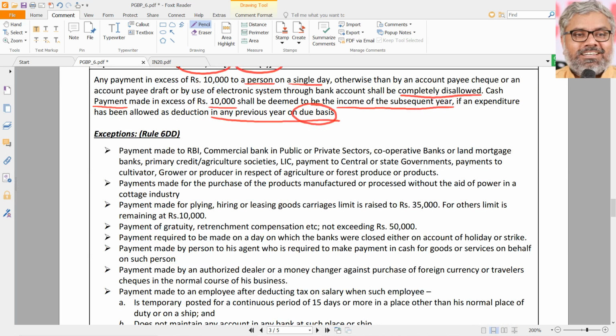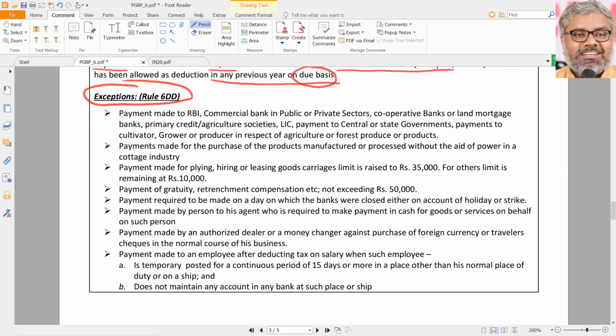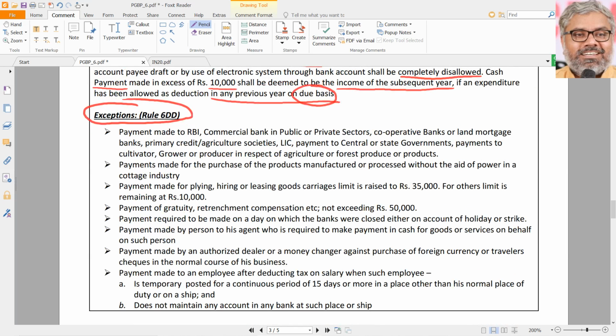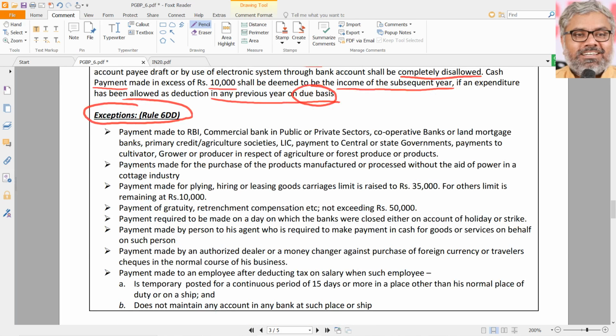But along with this restriction and strictness, the law has simultaneously made some exceptions. Section 40A(3) made the restriction. Rule 6DD has given exceptions. Exceptions to this 40A(3) mean that in the following cases, even if the amount paid by the SSE is more than 10,000 rupees, there is no problem. That means there is no disallowance in the following cases. You can logically understand why for each of them.